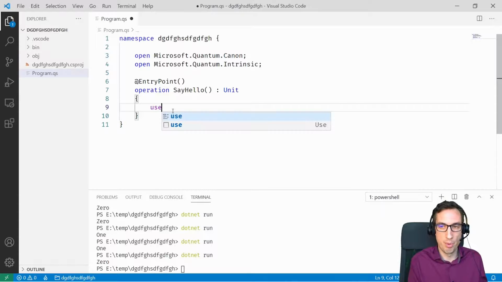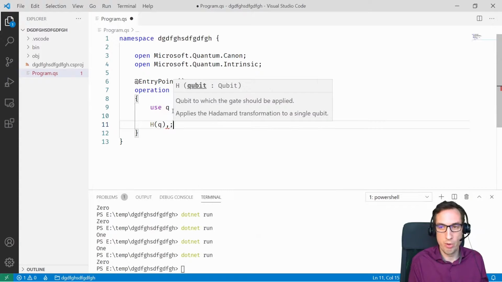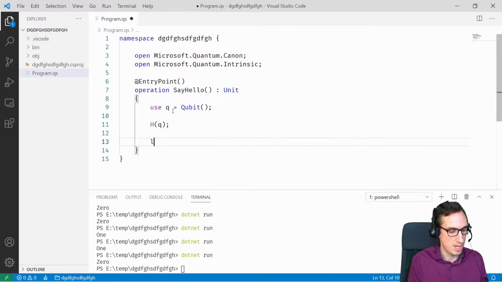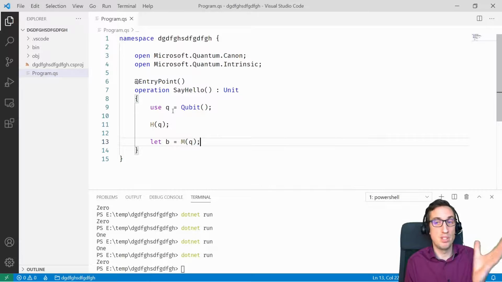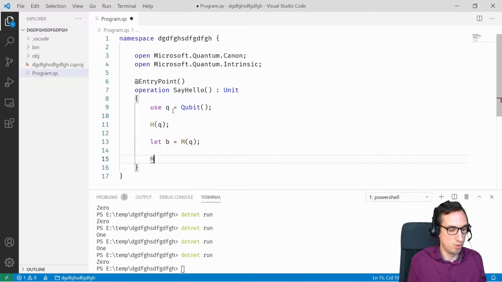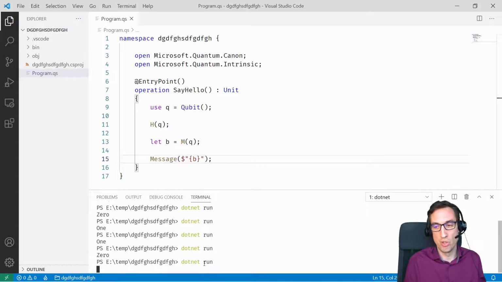And so this is an operation called SayHello, but I'm going to do a little bit more. I can, for example, allocate a new qubit. I can put that qubit through a Hadamard gate to put it in superposition. I can have a binary result by measuring that qubit. So it was in superposition, 50-50% chance. I'm measuring it, so it will collapse to either 0 or 1. And then I will do Message with some string interpolation to write this binary value to the console. And then I can use .NET to simulate this program by just calling dotnet run. And as you already see at the bottom, sometimes it will return 0 and sometimes it will return 1.